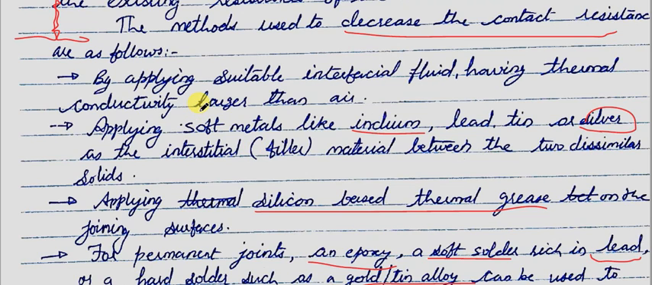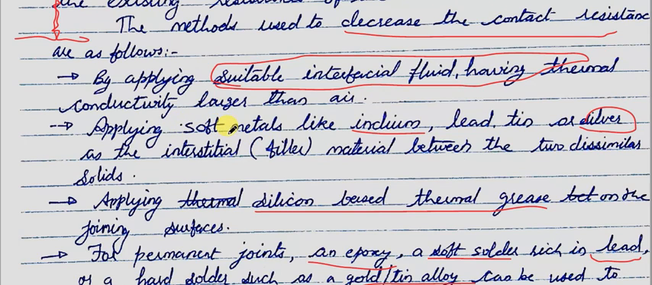The decrease can be very small, as we can get in this case. In this case the decrease will be very small, because if we are applying some interfacial fluid, that fluid will have thermal conductivity larger than air, but still the thermal conductivity will be very low because it is a fluid. In all other cases, as you can see, it is semi-solid. So semi-solid obviously will have thermal conductivity more than a fluid.